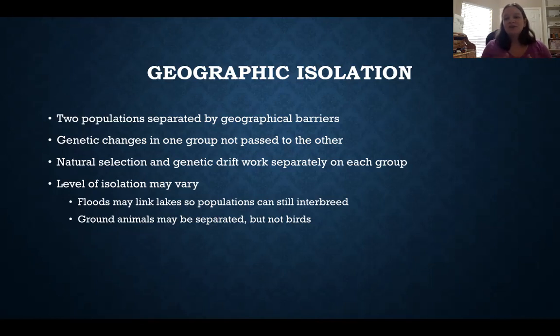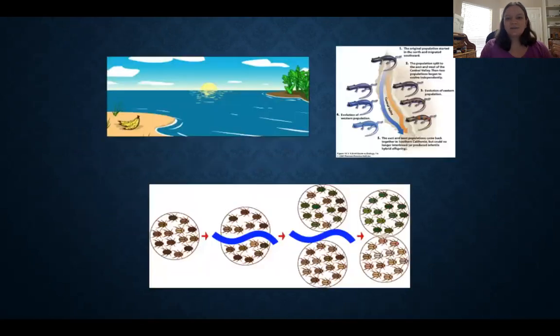And so then you could have some interbreeding that would occur for a small period of time. Or you could have a river that separates the ground animals, but not the birds. Okay, so geographic isolation can vary in terms of how prolonged it is or which animals and plants are still affected.